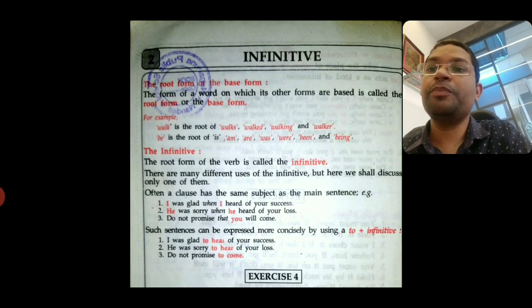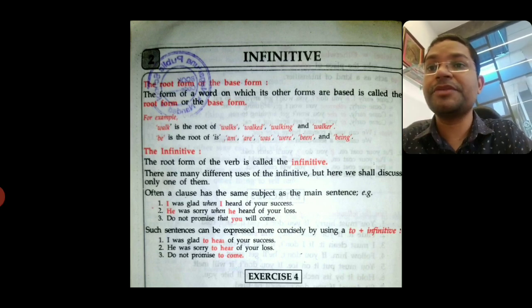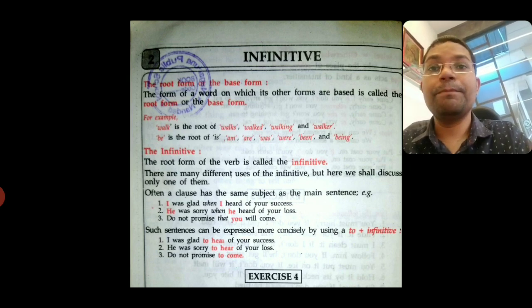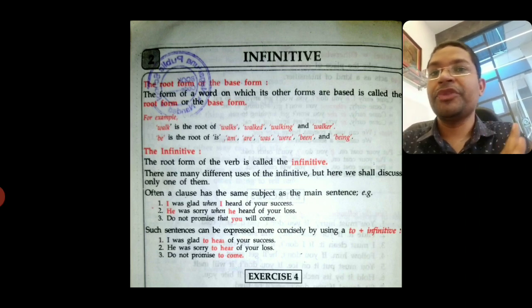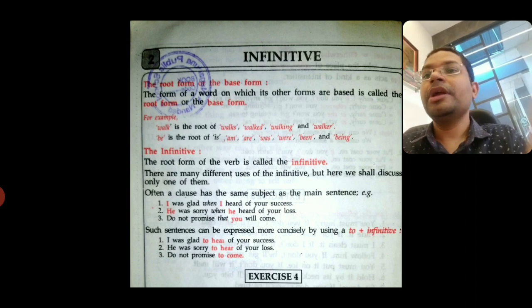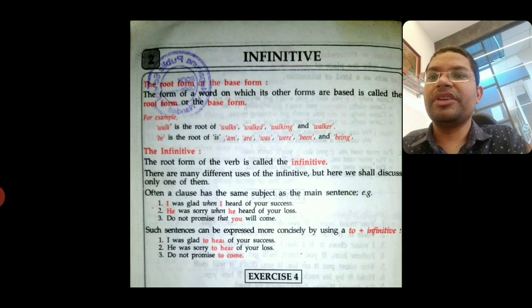Walk. And we have be as a root form, and from that root form we can make other verbs: am, are, is, was, were, been. So these are the remaining forms. But what is the root form? That is called infinitive. The root form of the verb is called infinitive.